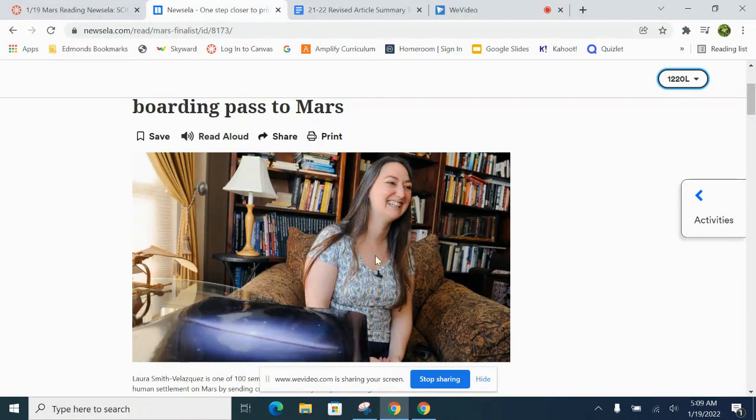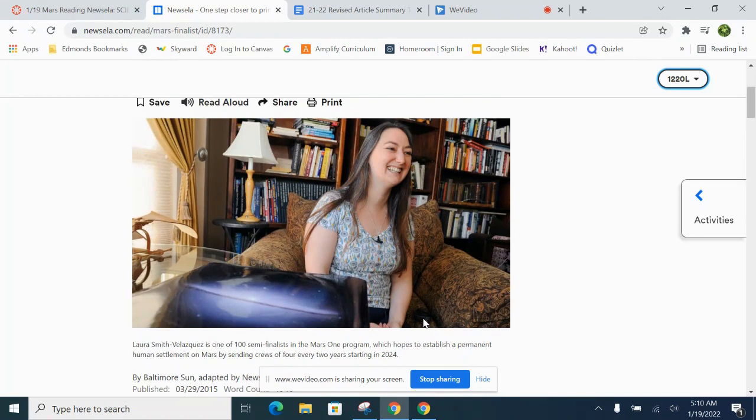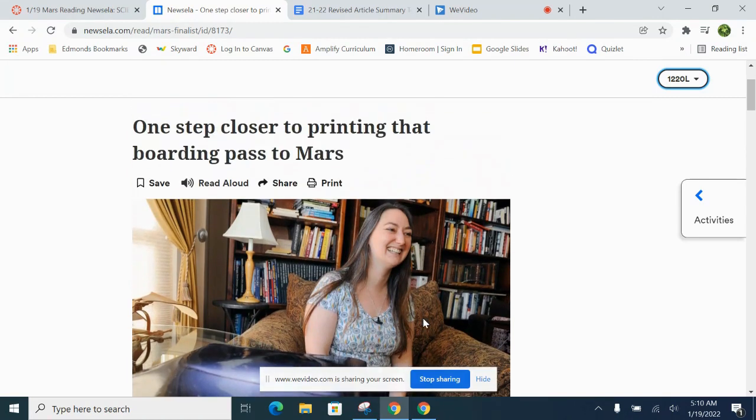And seeing this woman look really excited. The caption says Laura Smith of Velasquez is one of the 100 semifinalists in the Mars One program, which hopes to establish a permanent human settlement on Mars by sending crews of four every two years starting in 2024. Crazy. All right, so I just wanted to show you some of the features.